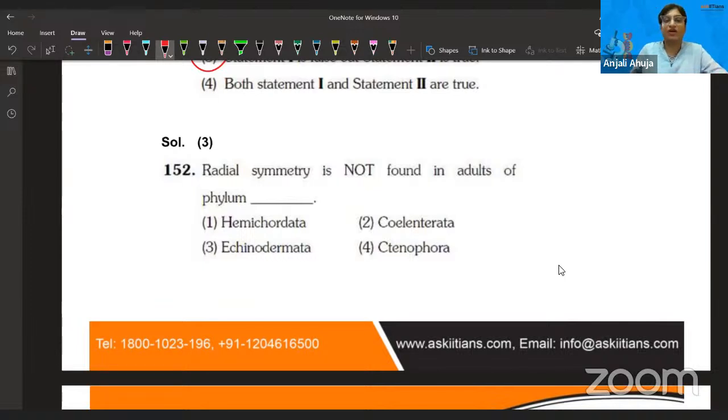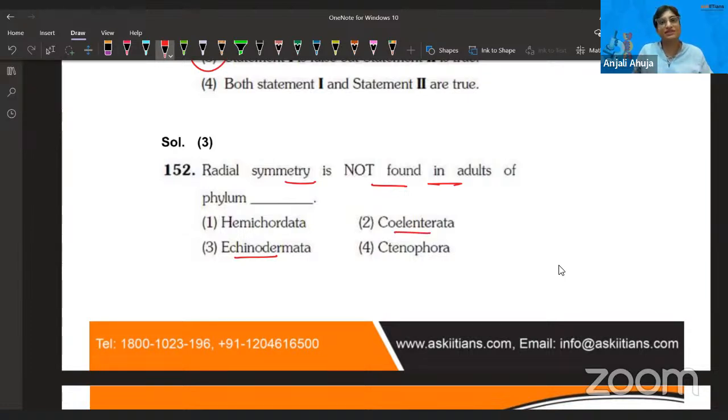Okay. So now, next is radial symmetry. This is not found in adults of phylum. First of all, guys, I hope you remember that in Echinodermata, in the juvenile and larval stage, they have bilateral symmetry, and in the adult, they don't.